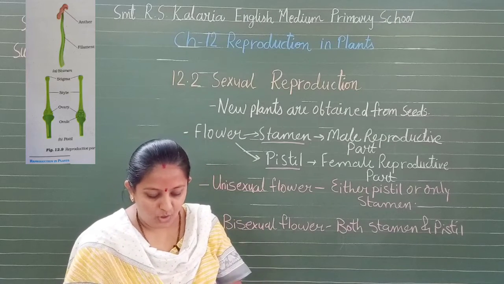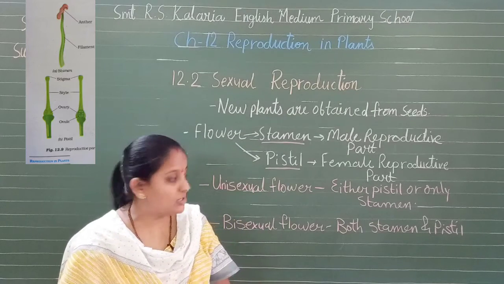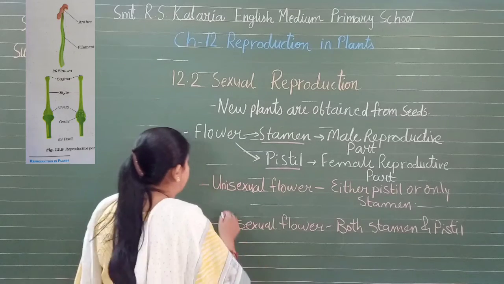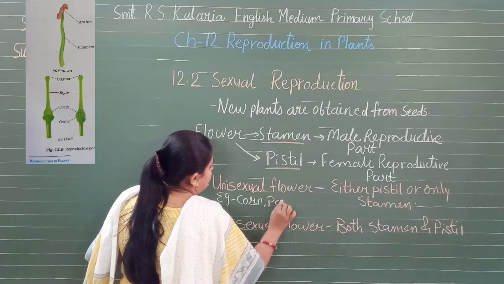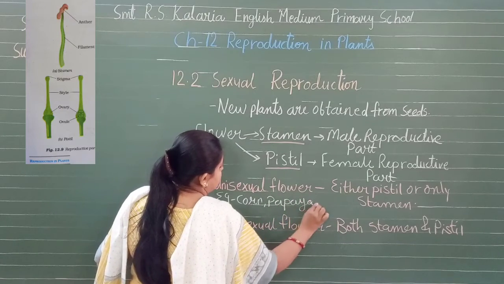So we can say that corn, papaya and cucumber produce unisexual flowers. So examples we can say corn, papaya, isn't it?